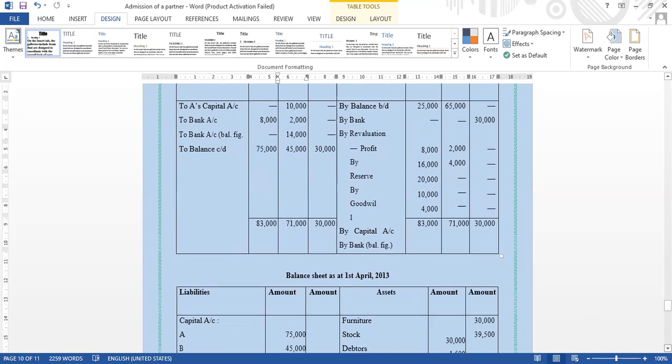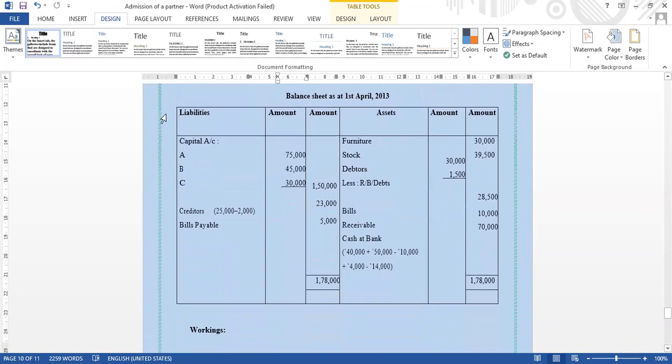Then we can see the balance sheet as at 1st April 2013, liabilities and the amount column. In the credit side, assets and the amount column. The capital, first we can write it in the liability side. A's capital, that is the closing balance which was mentioned in the account. A's capital 75,000, B's capital 45,000, C's capital 30,000, right? Total capital is 1,50,000. Creditors 25,000 minus 2,000, which was mentioned in the question, 23,000. Bills payable, they have given 5,000.